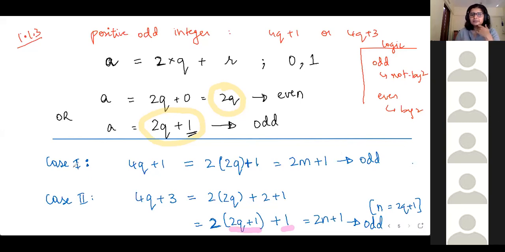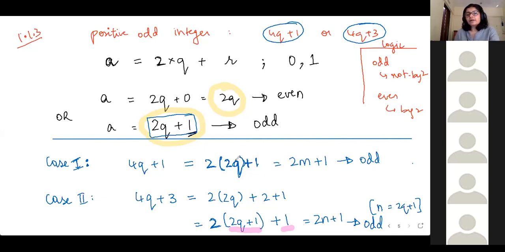So case 1, the question asked to prove that any odd integer is of the form 4q plus 1 or 4q plus 3. So basically, odd means it should not be divisible by 2. So if we can somehow prove that this particular number will be of the value 2 into something plus 1, we are basically proving that it's an odd integer. Here, that is why we took 4q plus 1 and then we wrote it as 2 into 2q plus 1.